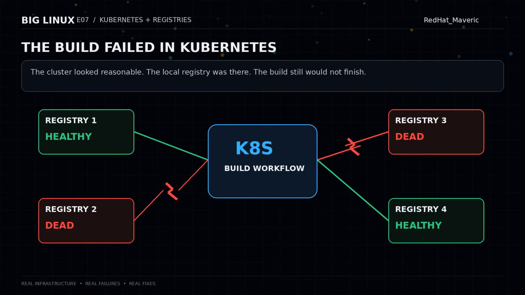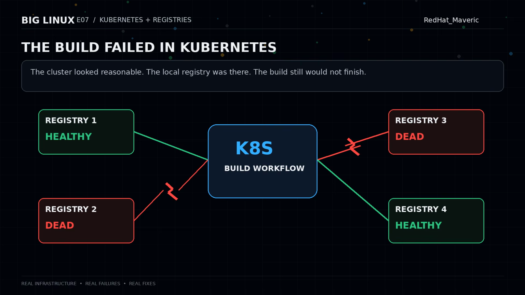This is one of my favorite kinds of infrastructure failures because it makes everybody blame the wrong thing. We had a Kubernetes based image build that would not complete. The build was running through the cluster. The registry was there. The Kubernetes objects looked reasonable. And naturally, the first reaction is that Kubernetes broke something. It didn't. The problem was two dead registries hiding inside the build configuration.